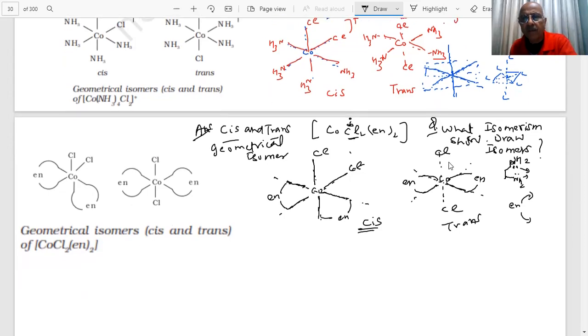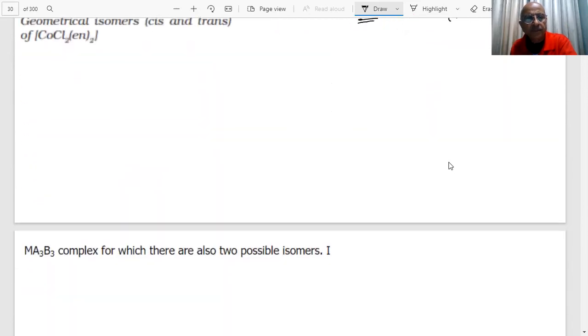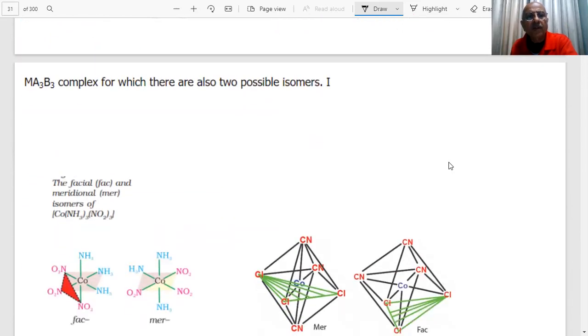Very important point. And another important thing was if we have something like MA3B3. There are 3 ligands of one type, 3 ligands of another type. This is octahedral.